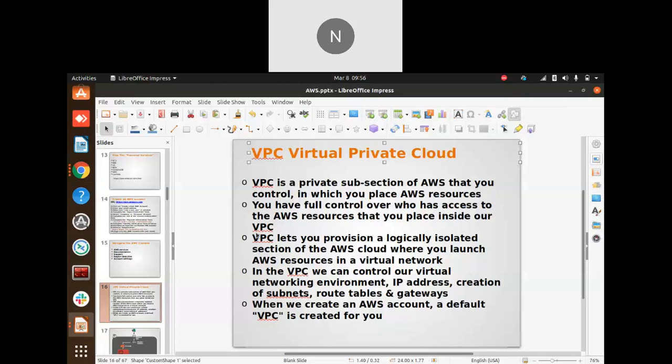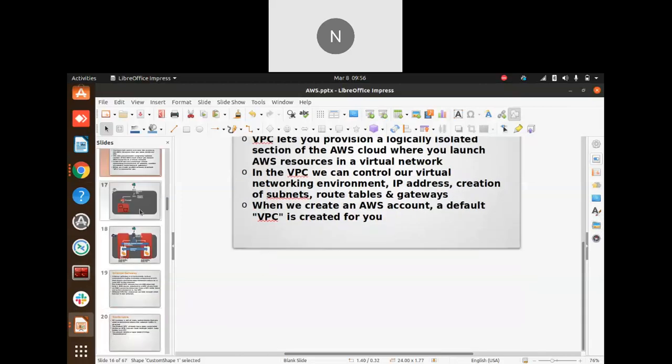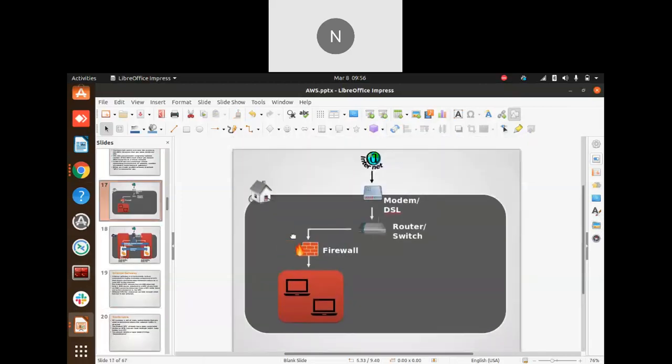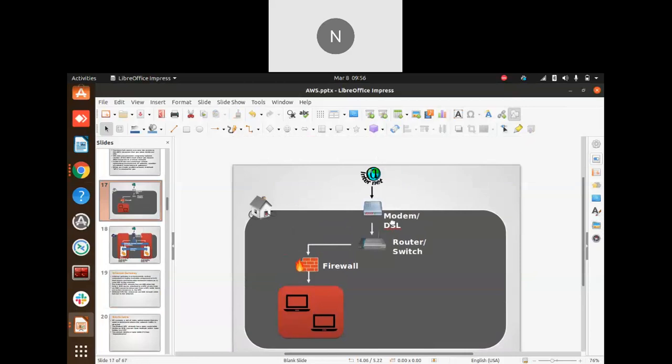I will go to the slides, where you will get a better understanding. So this is the internet, and here we are using a modem or DSL. These are built in these days. So I am here and I am accessing these servers.